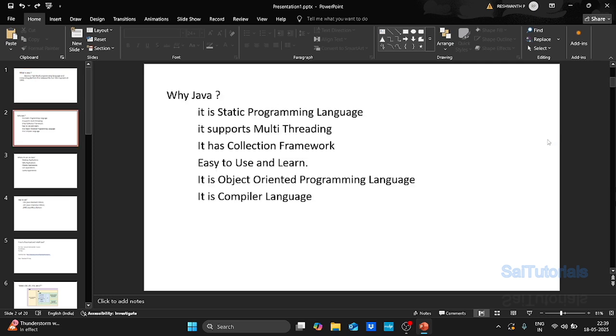In real time, we have a lot of programming languages like Java, C, C++, Python, a lot of things. Then why do we need to use Java? Any programming language can be selected by programmers based on the advantages and features it has. Java is a static programming language.